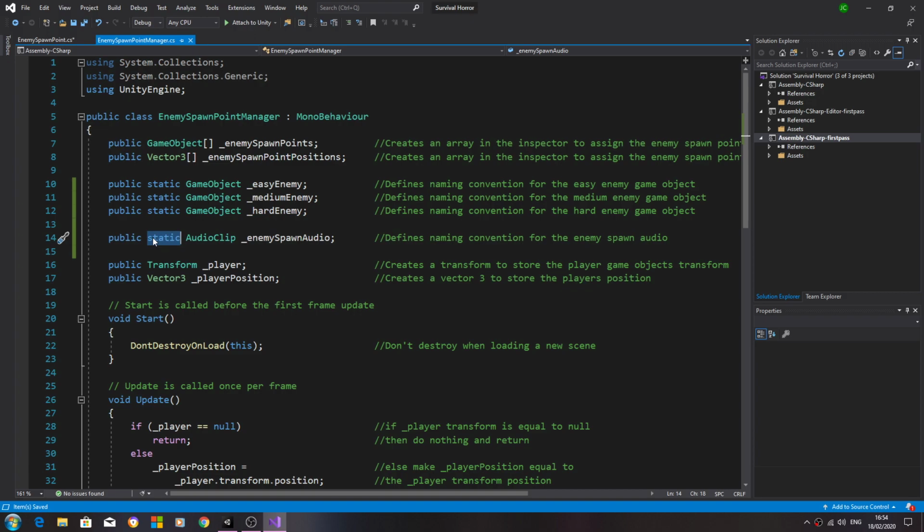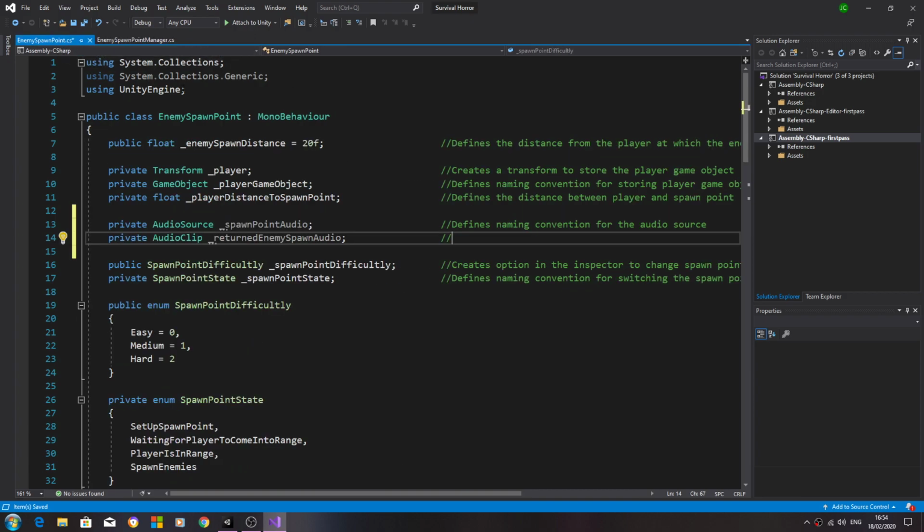Although because it's static, we cannot assign it in the inspector. We will have to do that another way, but we'll probably do that in a future video. For now, I just want to get some of the other code in place. So for the returned enemy spawn audio, create variable to store enemy spawn audio clip.